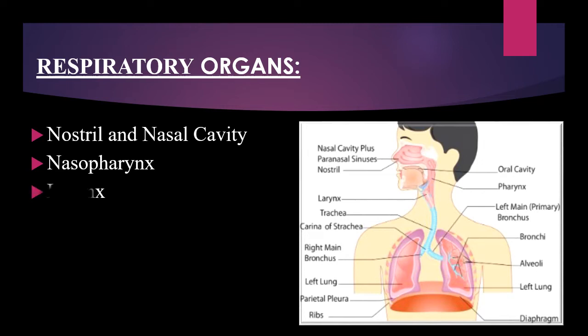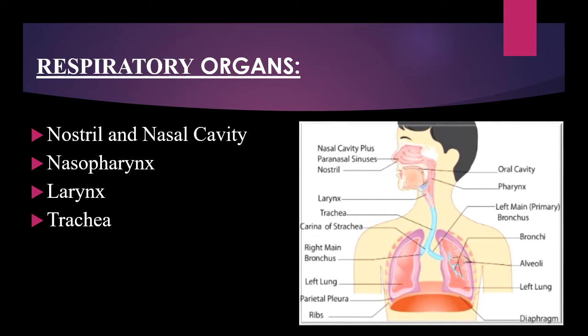After that, we are seeing larynx. Larynx is identified here. This larynx is situated behind the pharynx. After larynx, we are seeing trachea. Trachea is here.